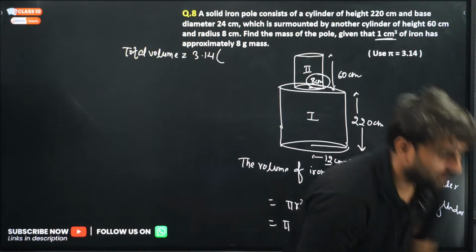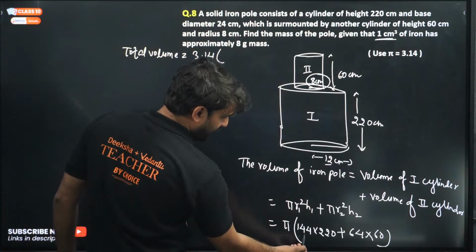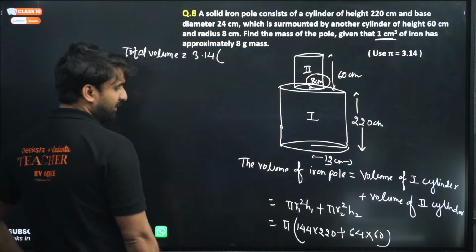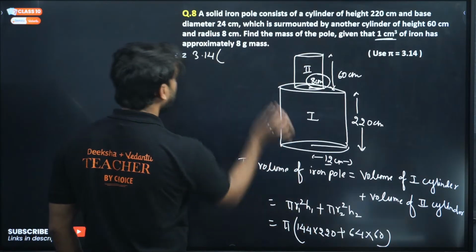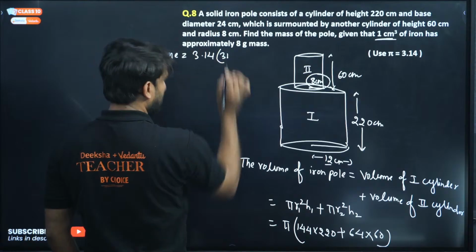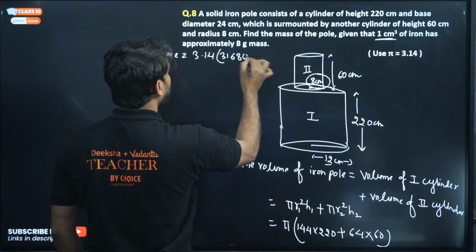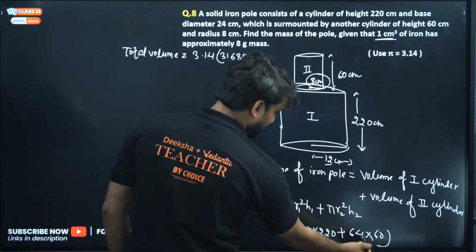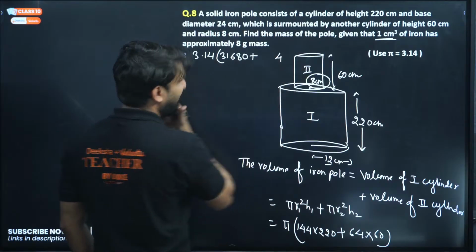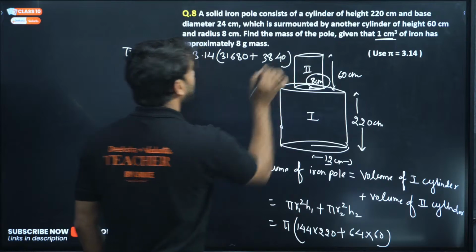So multiply: 144 into 220 is 31680. And 64 into 60 is 3840.